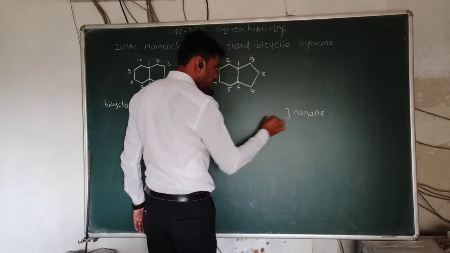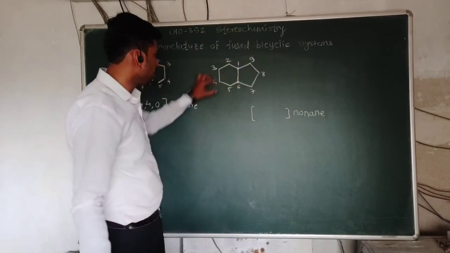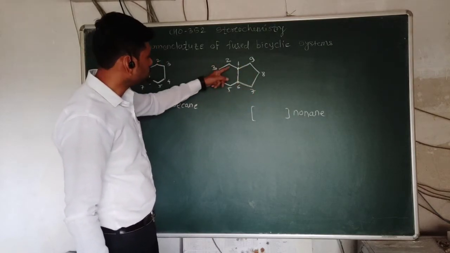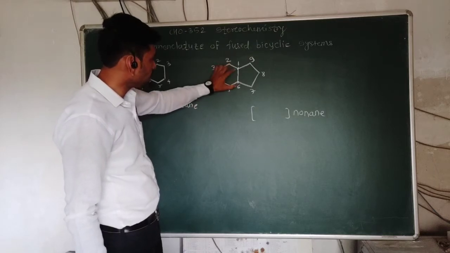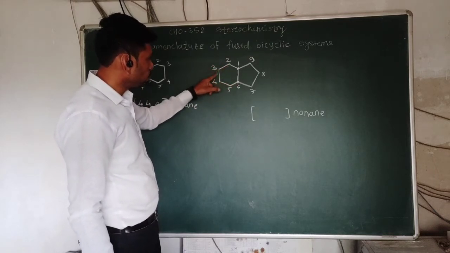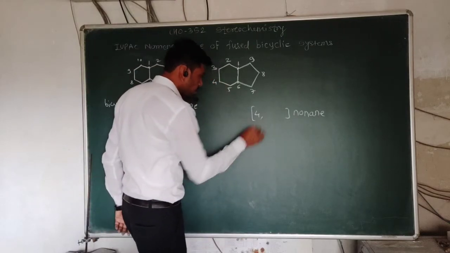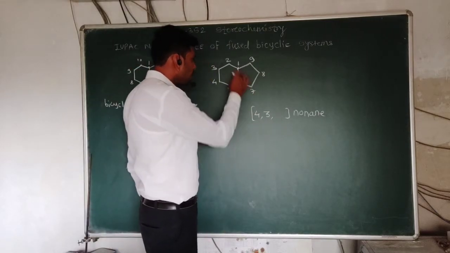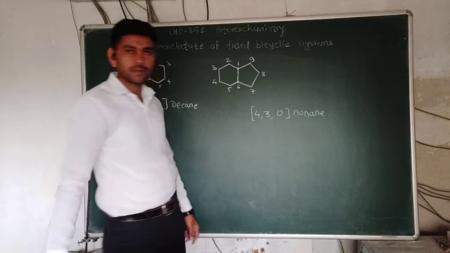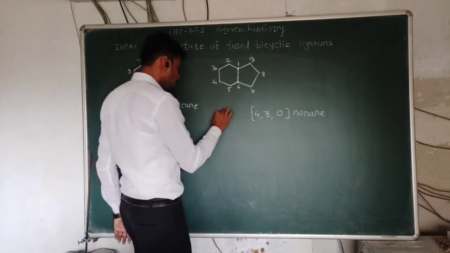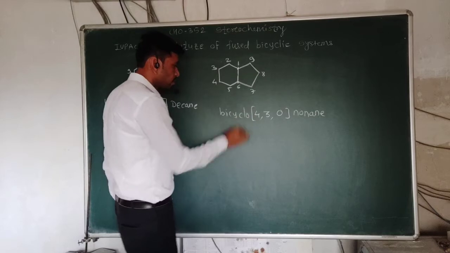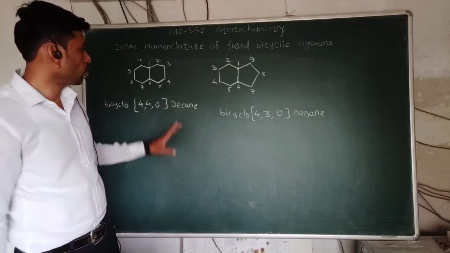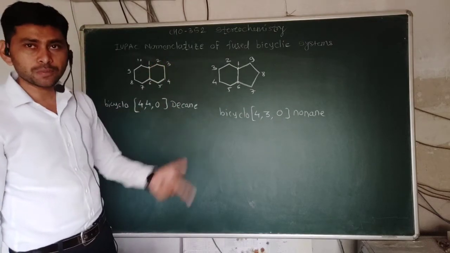Nine carbon atoms, so this has no special name. So we have to write the number of carbon atoms here. Don't write 3 carbon atoms initially, because 4 is greater than 3. So first we write 4 carbon atoms, between 1 and 6: 1, 2, 3, 4. So we write 4 first. Then here 1, 2, 3 carbon atoms, so 3, then here 0 carbon atoms between the bridges. So 4, 3, 0. Write the prefix bicyclo. So the name of this compound is bicyclo 4,3,0 nonane. So this is the simplest nomenclature of bicyclic compounds without substituent.